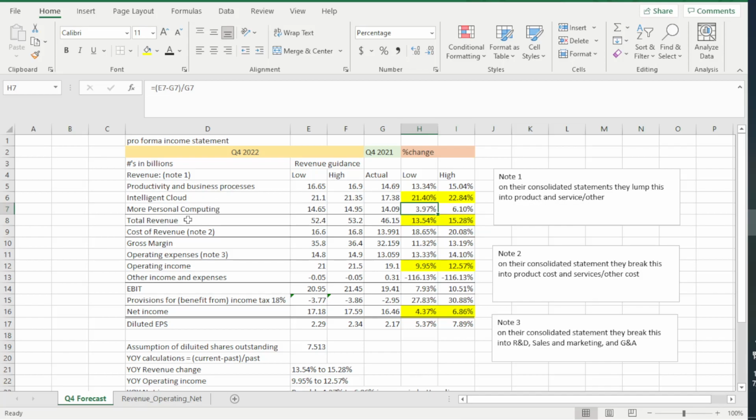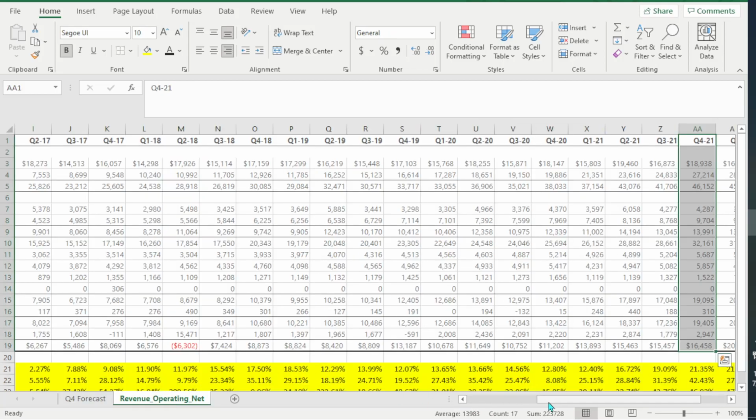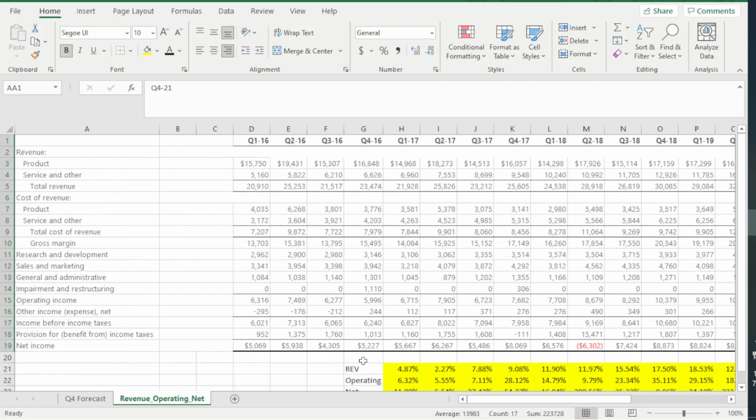So if we're looking at total revenue, we're looking at 13.54% on the low side, 15.28% to the high side. Now, how do we know if this is good or bad, you guys? I mean, this is what we do. What we do is we get all of this historical data and we calculate the year-over-year changes. So here I have this little revenue, and how am I calculating these year-over-year changes? Let's actually click into the formula.